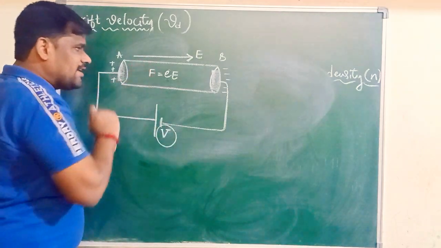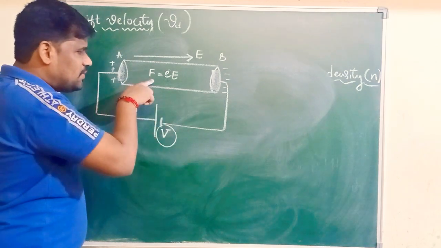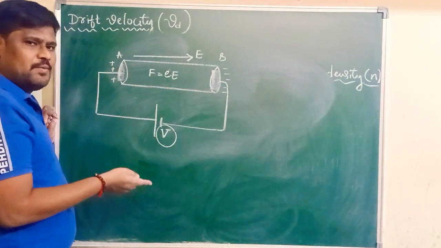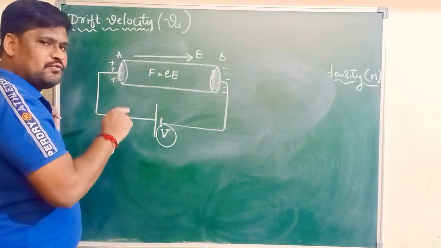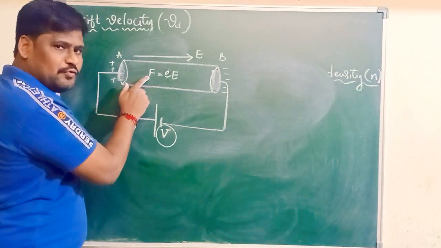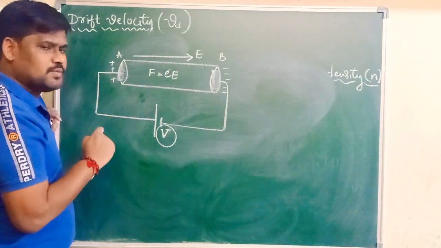When they are experiencing the force, they should move. You know very well, when any charge is experiencing a force, which force is it? Electrostatic force. Now this charge, here electrons, will start moving.